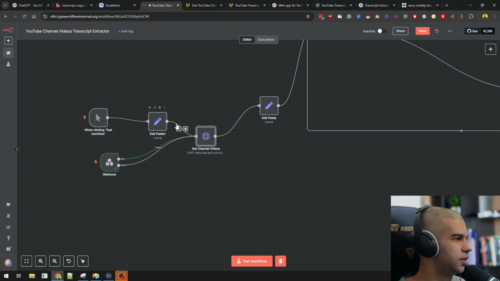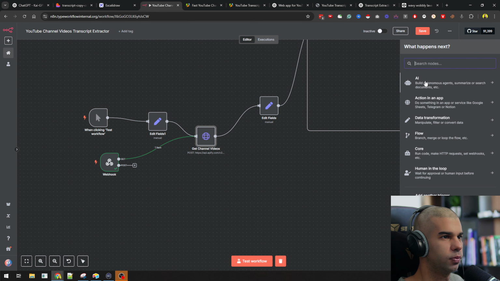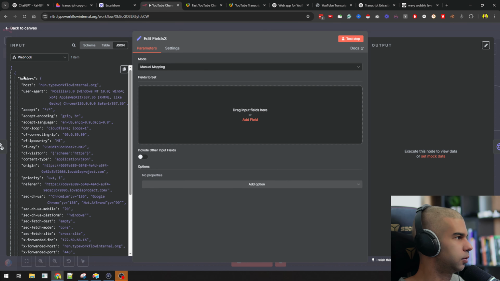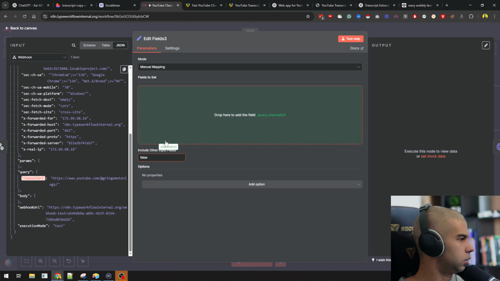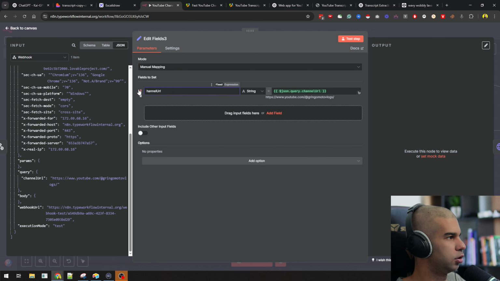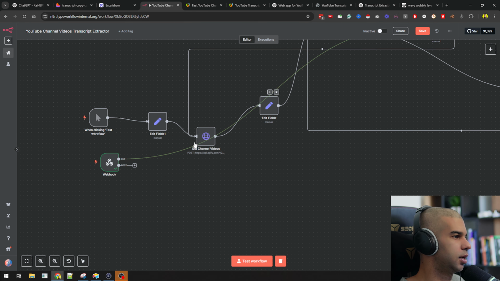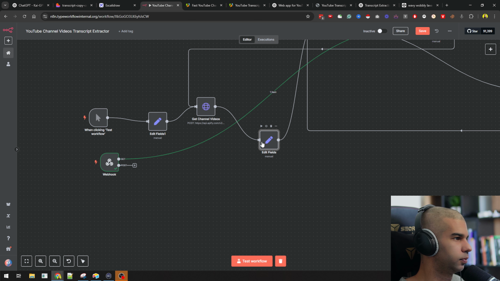So in order to have the same thing going into this node, what I want to do is add a set. First of all, this is just get, so we can remove the post. Here we're going to add a set, I'm just going to grab that and call it channel URL, which now means that whether the input into the edit field also, I'm not sure why.